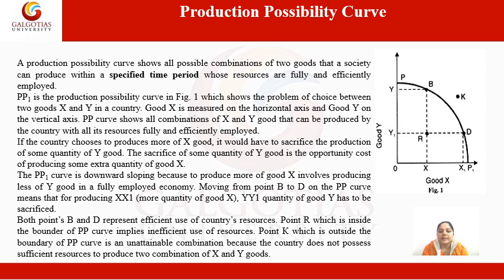Point R, which is inside the boundary of the PP curve, implies inefficient use of resources, and on the other side, point K, which is outside the boundary of the production possibility curve, is an unattainable combination. It is a point which cannot be attained. Why? Because the country does not possess sufficient resources to produce that combination of goods X and Y. So the production possibility curve is that which shows the possible combinations of two goods that a society or a production house can produce within a given period of time.